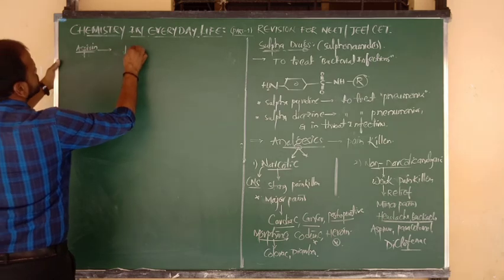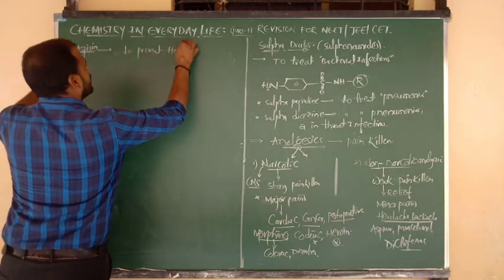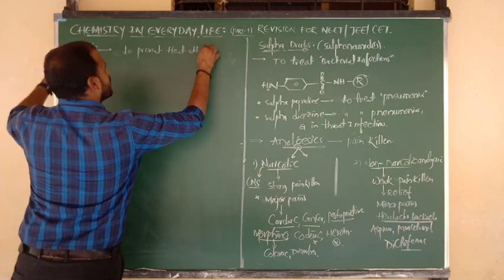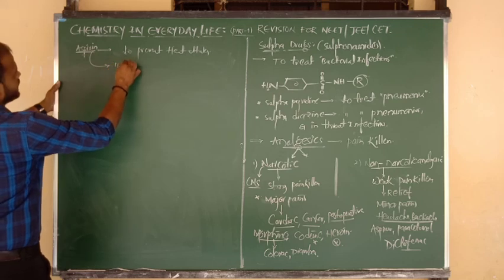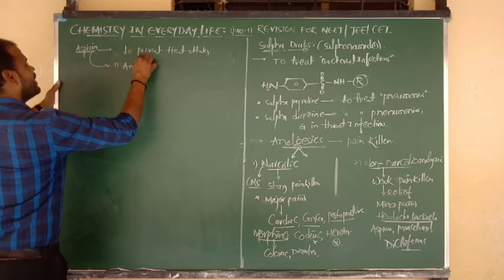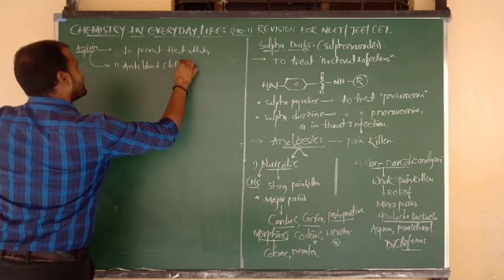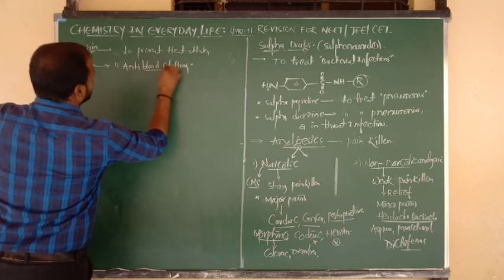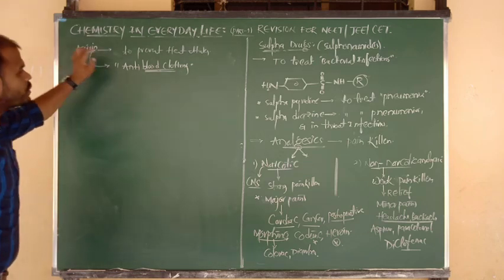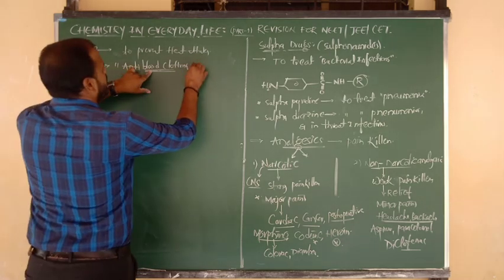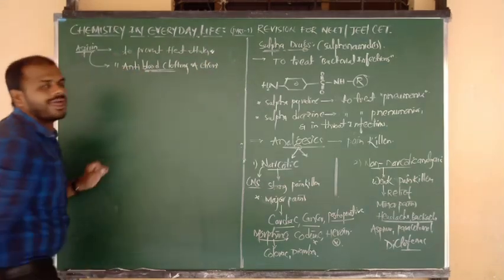Aspirin is used to prevent heart attacks, because aspirin contains a special property. The property is nothing but anti blood clotting action. So your focus has to stay on this word. This is the main point, beta. Okay, so aspirin contains which type of action, beta? Due to its anti blood clotting property, it can be used to prevent heart attacks.